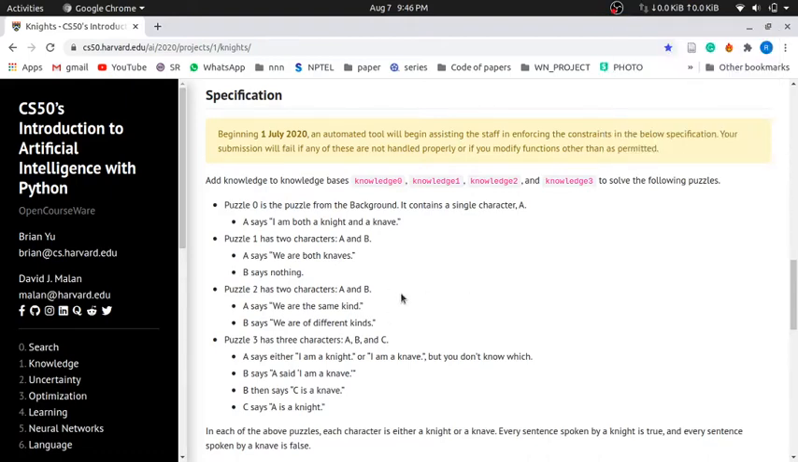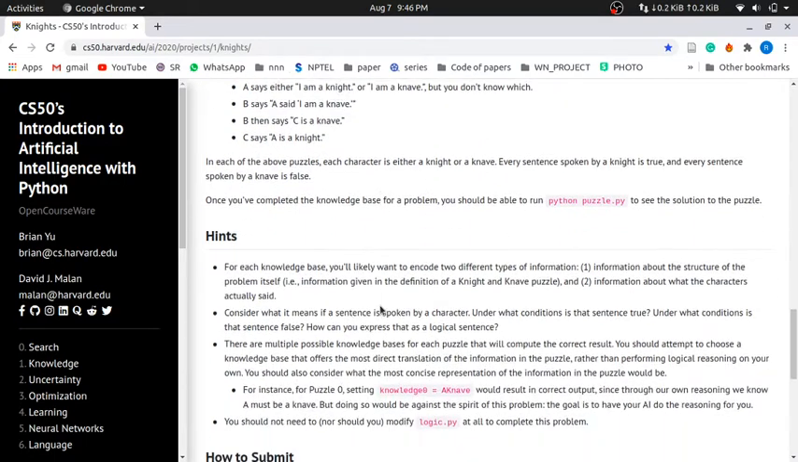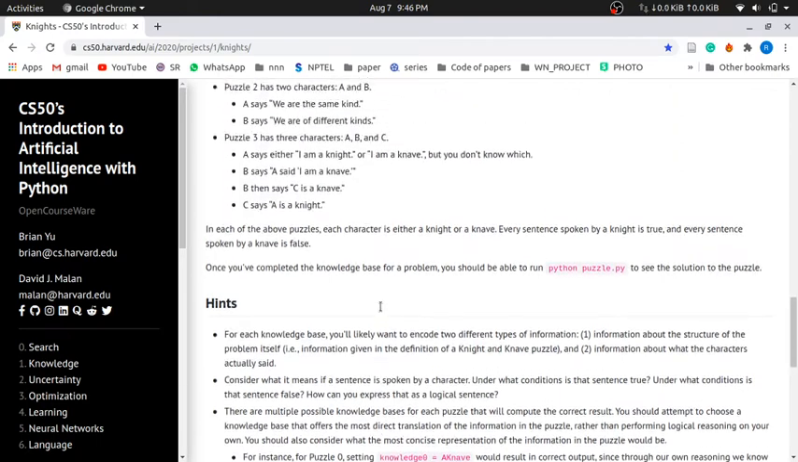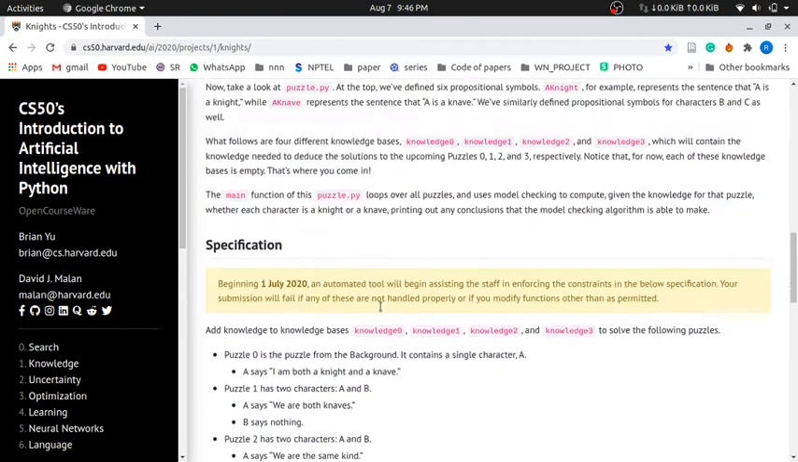Hello, this is a part of CS50 course project. So in this project I built an AI which tries to solve some puzzles based on propositional logic. We have a set of knowledge, and based on that knowledge the AI tries to solve the puzzle. So let's see the problem statement here.